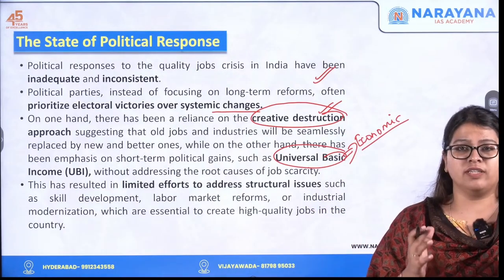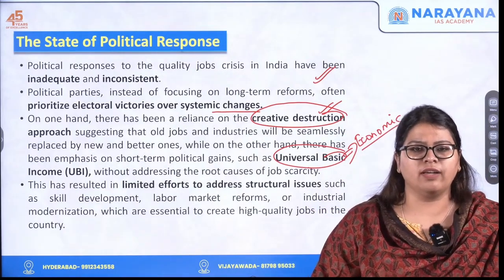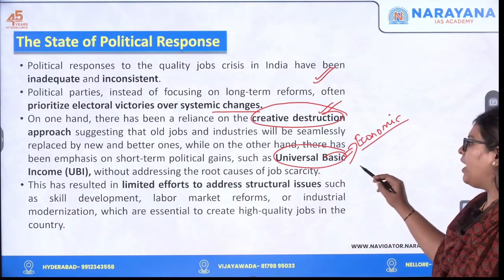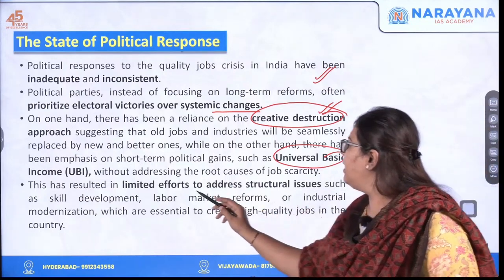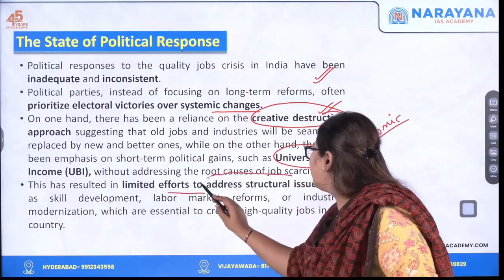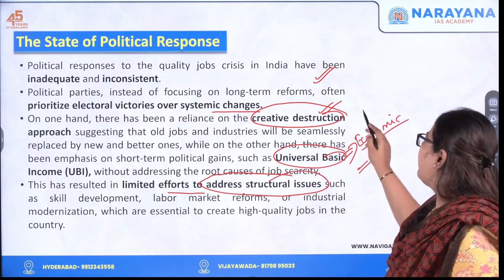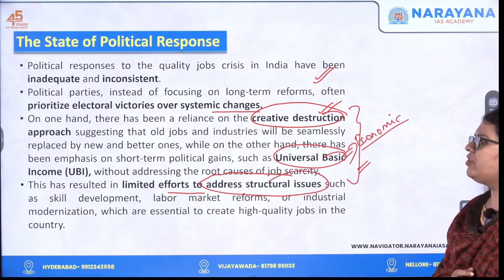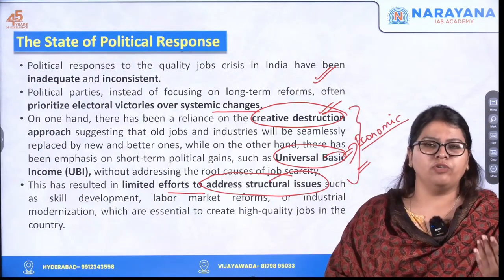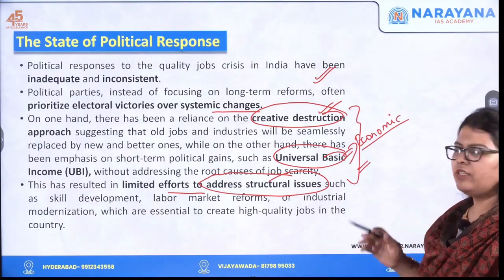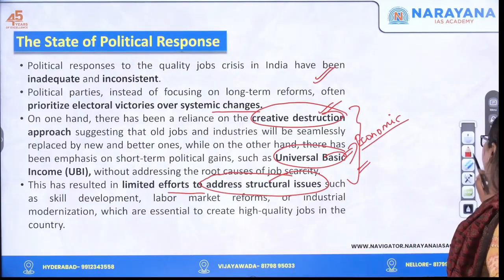It's going to cause a severe economic strain on your exchequer, right? And this has also resulted in limited efforts to address the structural issues, because we do not have clarity on which kind of reforms we are going to bring forth for the people. So this is the state of political response in India.